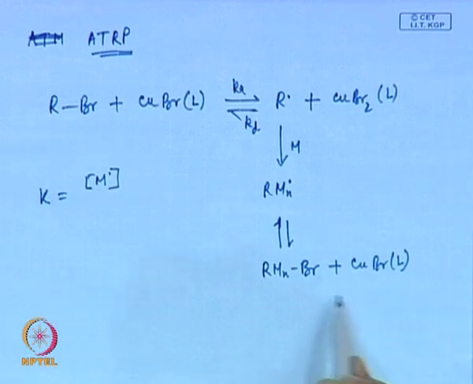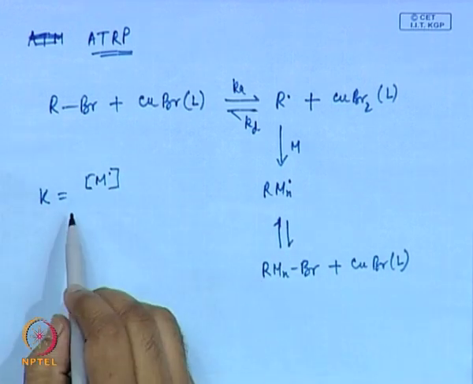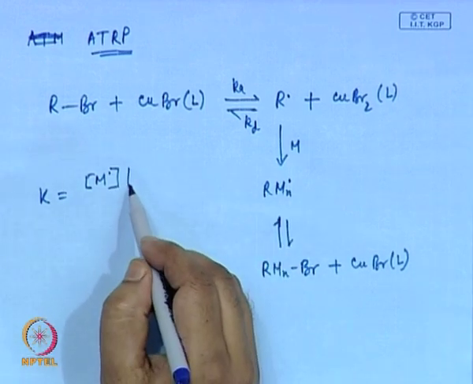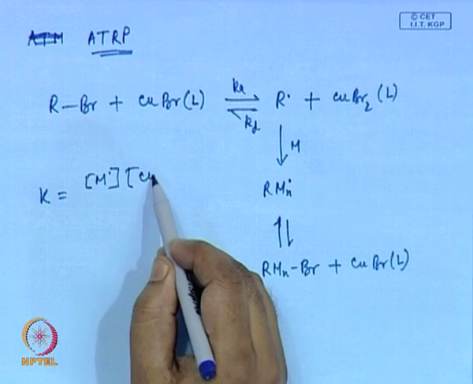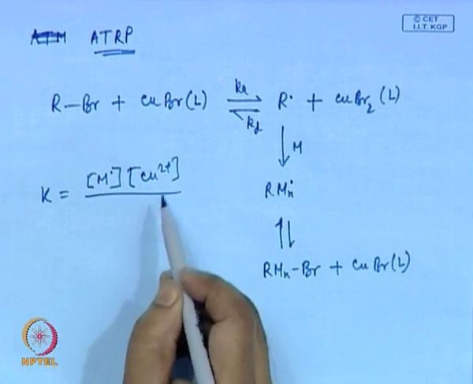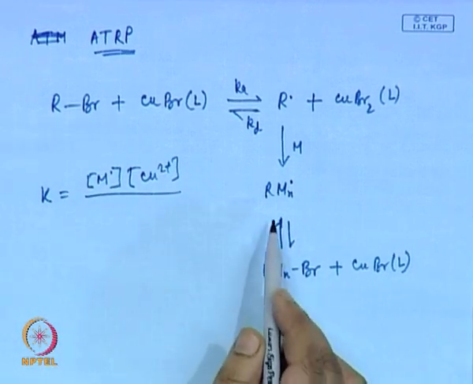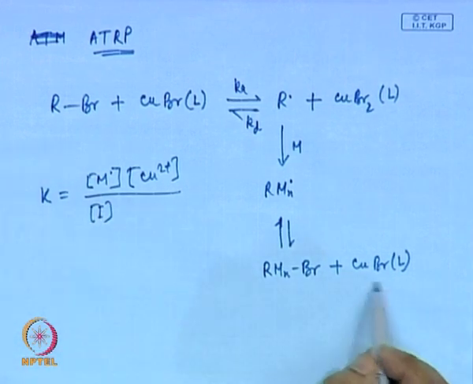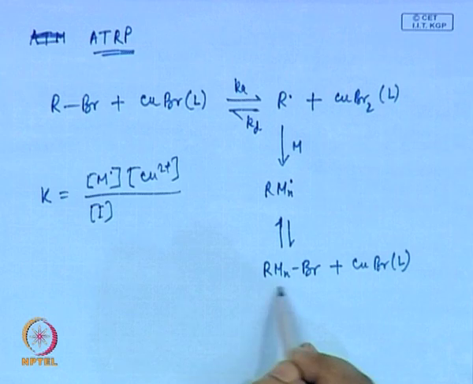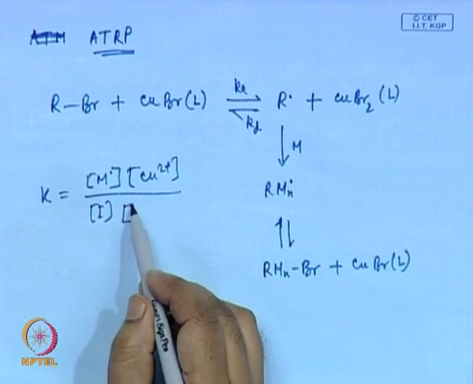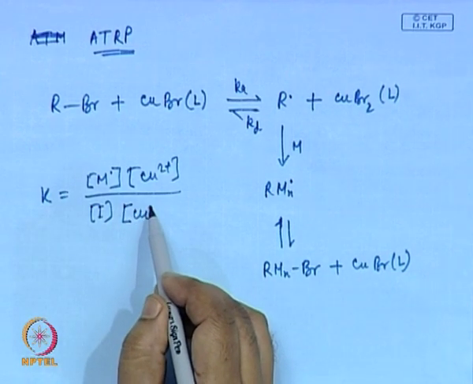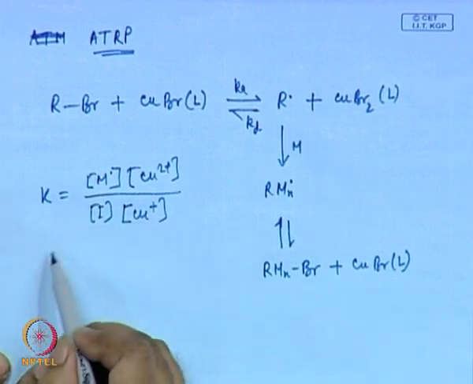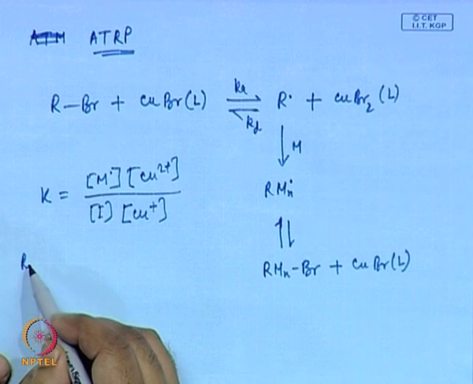So, let us write this reaction: Mn dot, we are writing M dot and copper 2 plus, and initiator, this side is initiator, which is this, and Cu plus, which is this. I am writing, if you confuse, I am writing this equilibrium reaction for